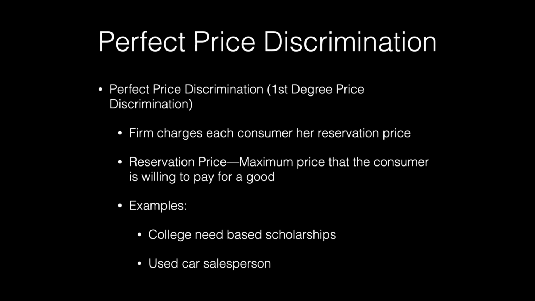Another example of perfect price discrimination may be a car salesperson that is willing to go down in price for customers that have a lower willingness to pay, but is not willing to go down in price for those with a higher willingness to pay. When you go into a car dealership and the salesperson starts asking you where you live, where you work, and so forth, do you really think that the salesperson is that interested in you as a person? No. Through the process of getting to know you and haggling over price, the salesperson is trying to get a sense of the most you are willing to pay. The car salesperson has a goal to charge each person his maximum willingness to pay or reservation price.